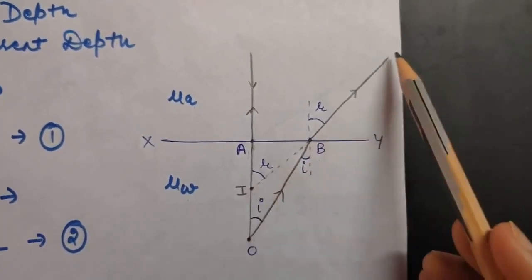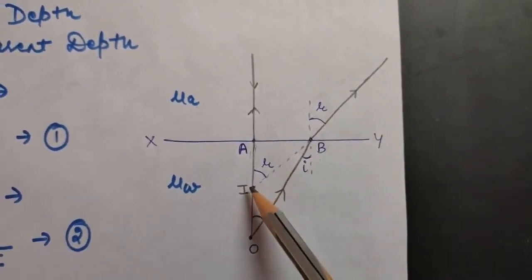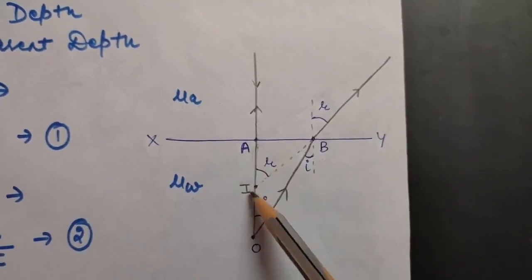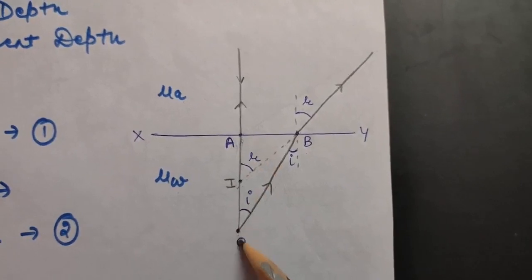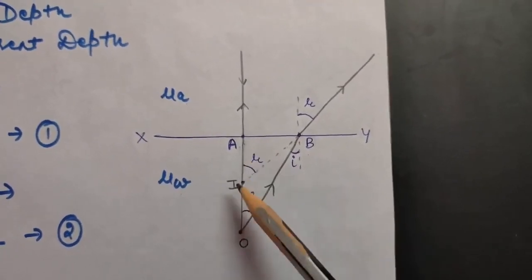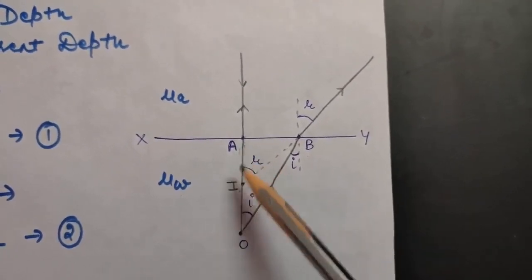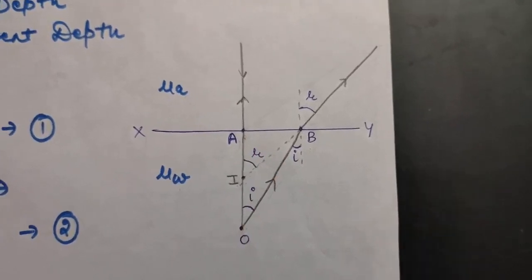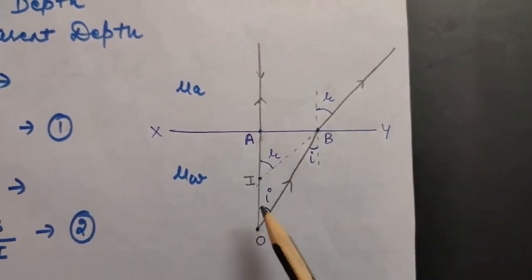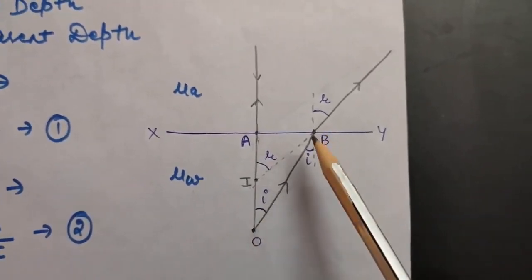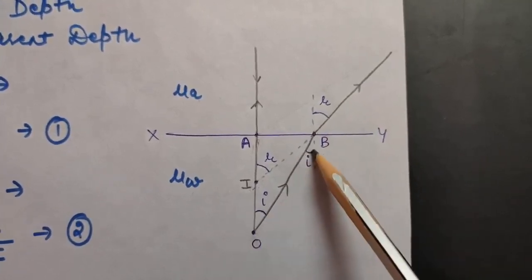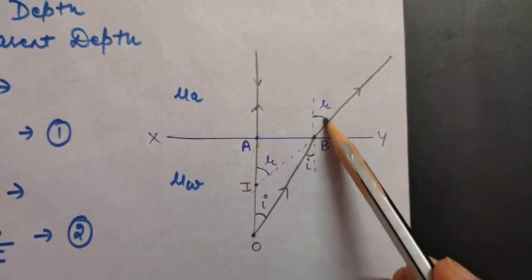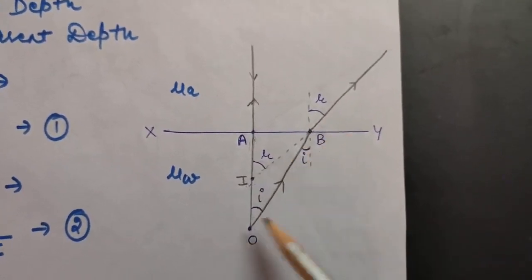That means this observer will say that the depth of the tank is this much only. So we can say AO or OA is the real depth, but IA is the apparent depth. This is the angle of incidence. Obviously, this is the angle of refraction, and if this is angle I, this will also be angle I. Similarly, if this is angle R, this will also be angle R, just mathematical properties.